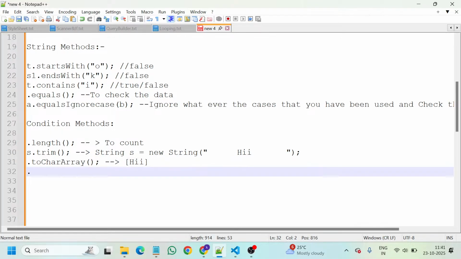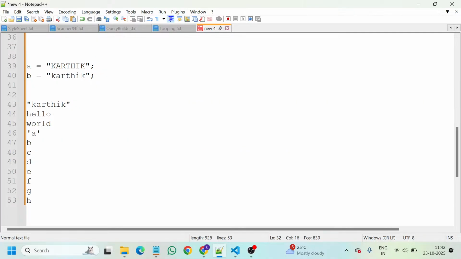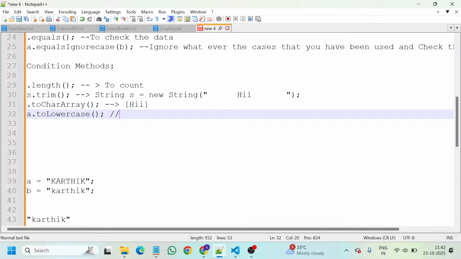So toLowerCase. If you have a string value with uppercase letters, with the help of this method you can convert the entire thing into lowercase. Here I think I had the first letter in uppercase. If I use dot toLowerCase, then the output will be karthik.